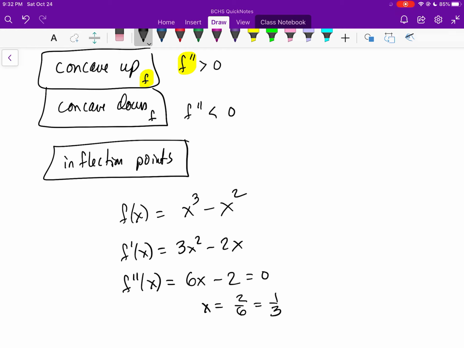And so when would this have an inflection point? Possibly at 1/3. We should really check it out and analyze our second derivative. Does it actually change sign? The answer is yes, it does go from negative to positive, and so you would get that sign change over there. The point x equals 1/3 would be an inflection point for the graph of f. Again, make sure that there's a change in sign, because if there's not a change in sign, you're going to have issues with this.